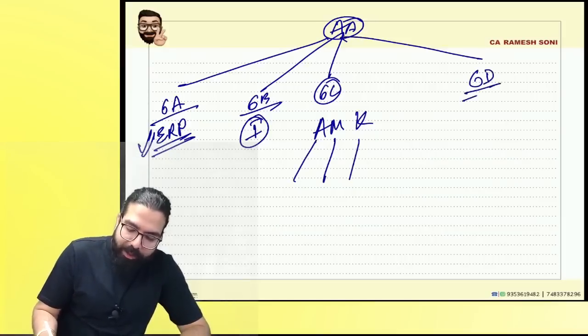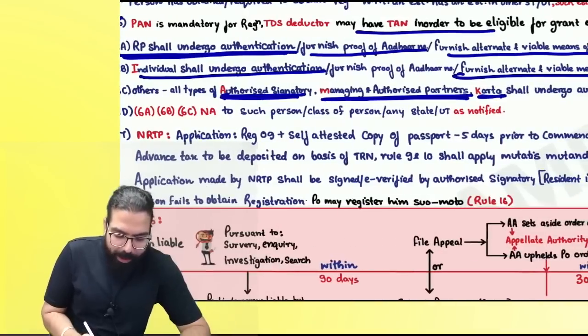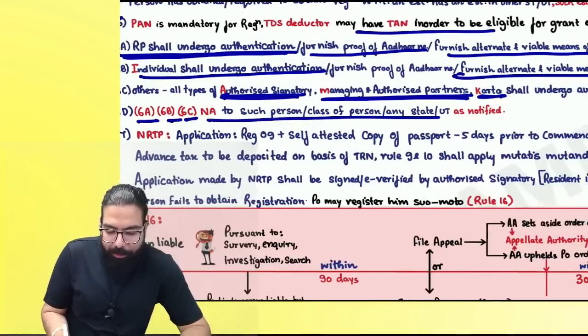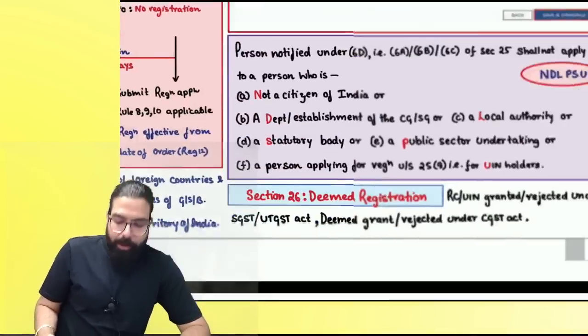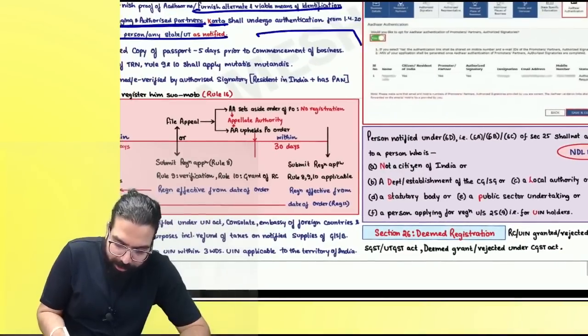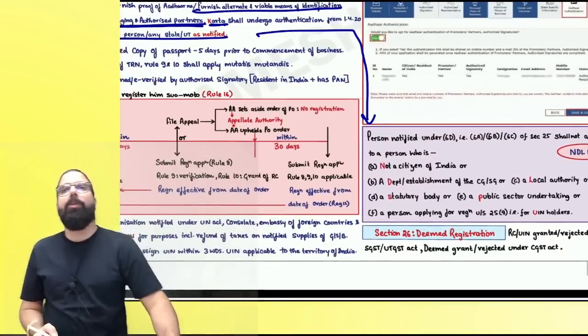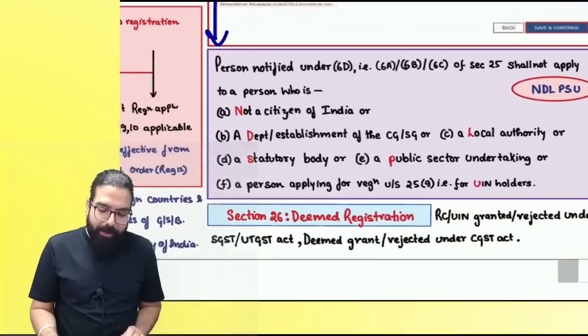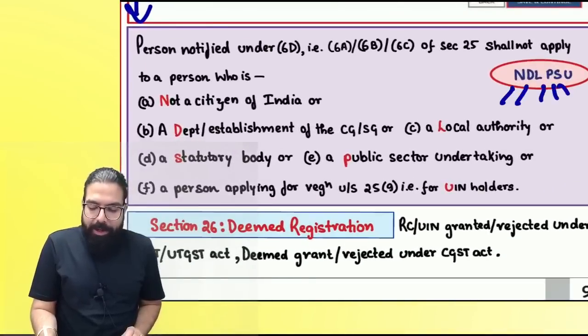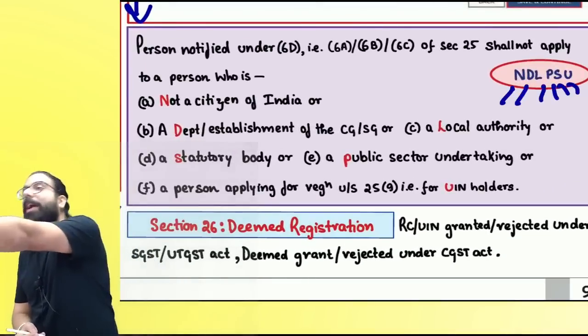And 6D goes ahead and says, who are the people who are not required? 6A, 6B, 6C is not applicable to the person as notified. And if you go ahead and see over here, these are the people who are not required to do Aadhaar authentication. You can remember it as New Delhi, PSU. Who are the people who are not required Aadhaar authentication?